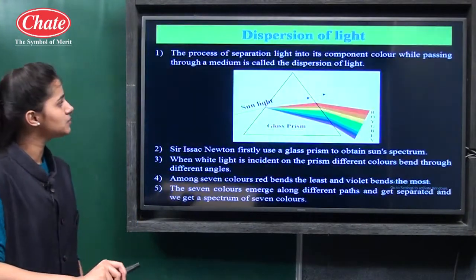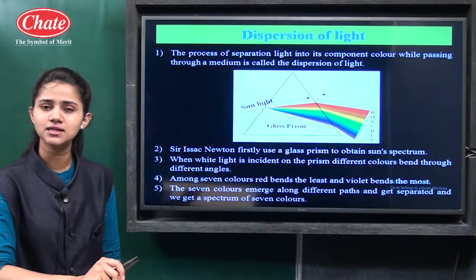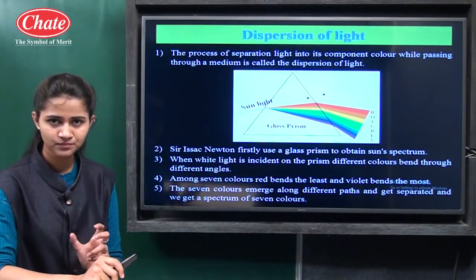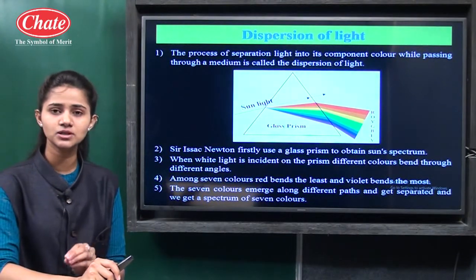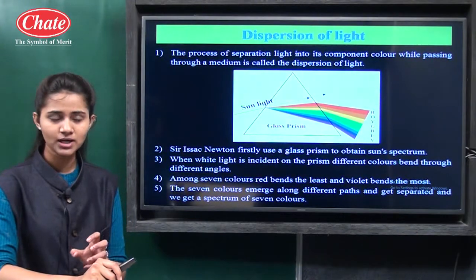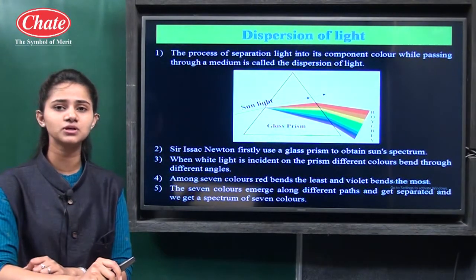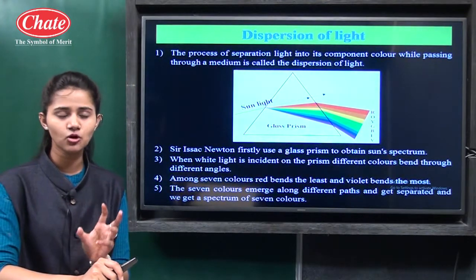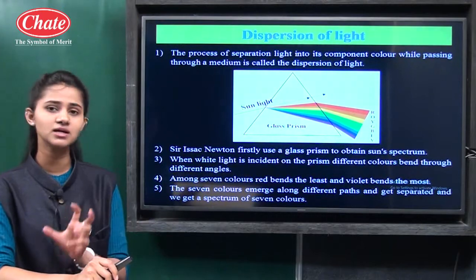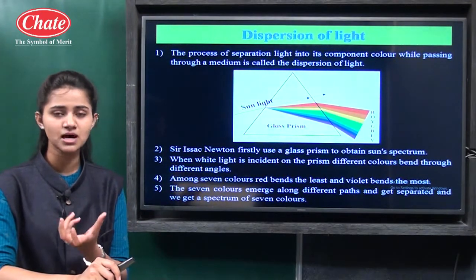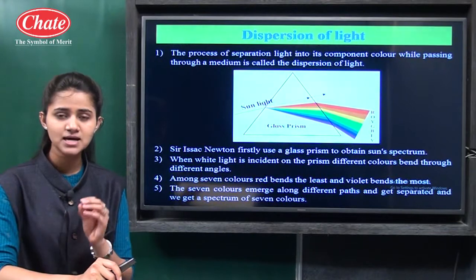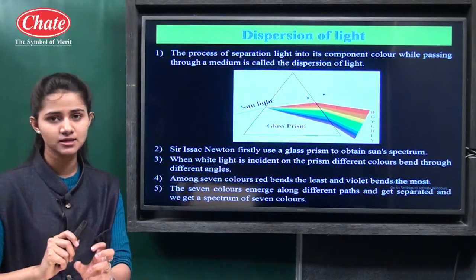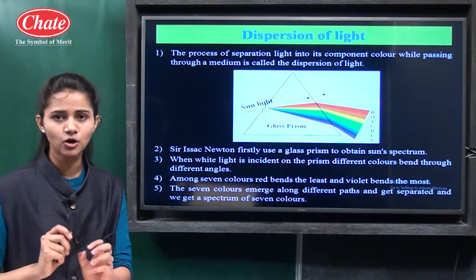Then dispersion of light is the next phenomenon. Simply, dispersion means the scattering. Light is an electromagnetic wave, and wavelength is an important property of waves. Only rays with a wavelength in the range of 400 to 700 nanometers are visible to the human eye.